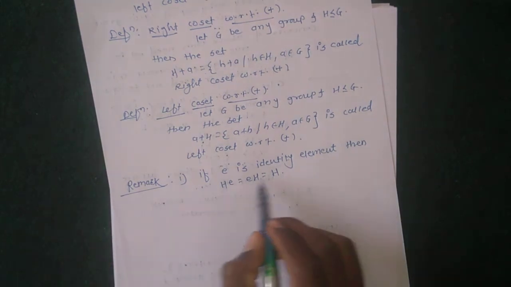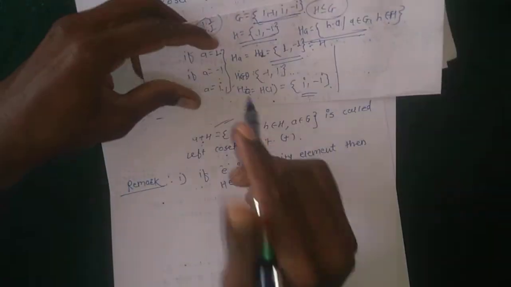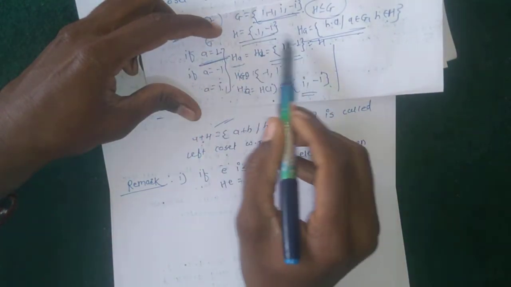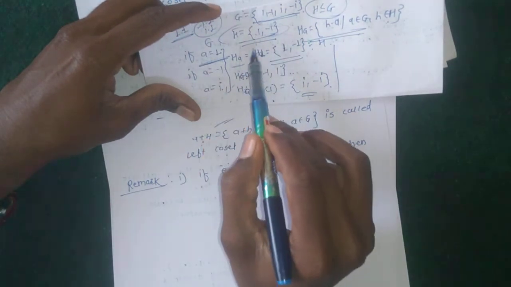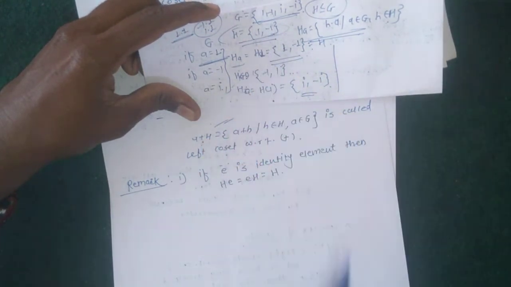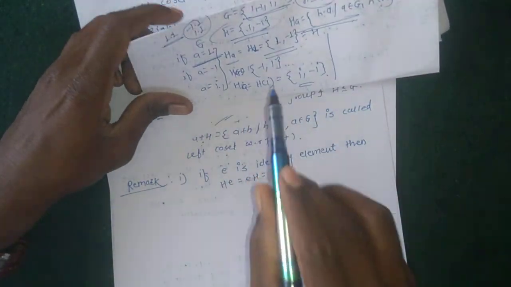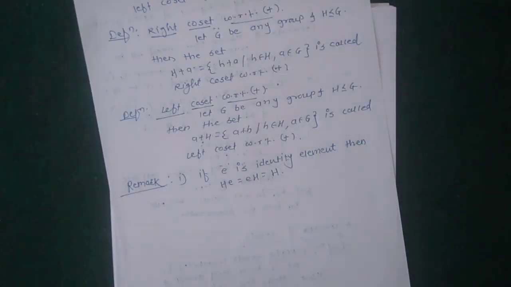Here we also see that one is the identity, so the left coset and right coset must be the given subgroup H. Both the left coset and right coset are the same. Okay, so this is the first remark.